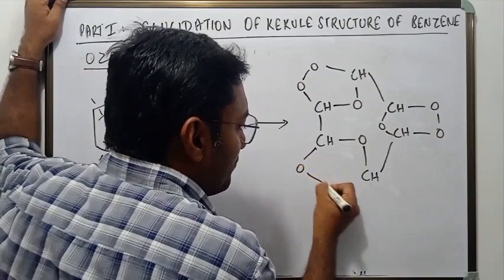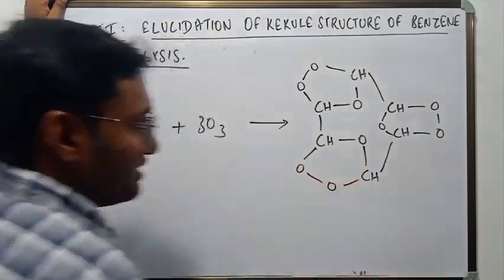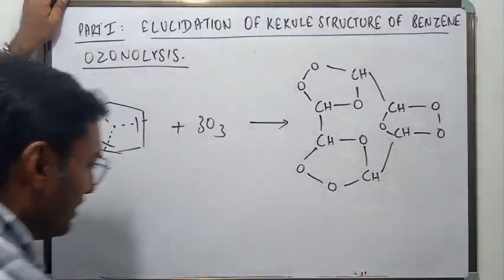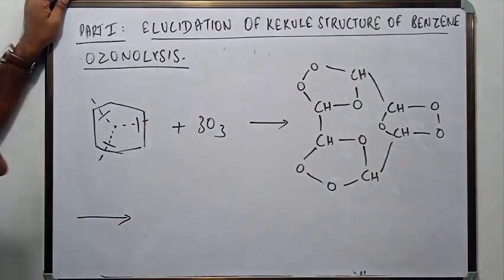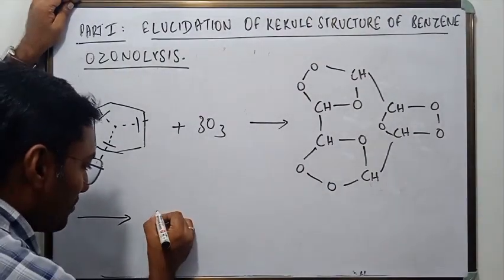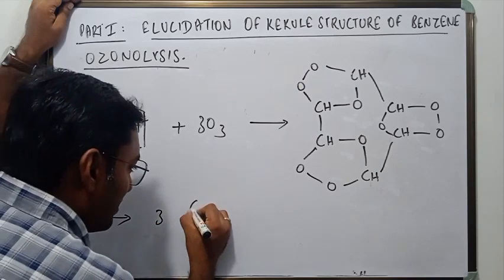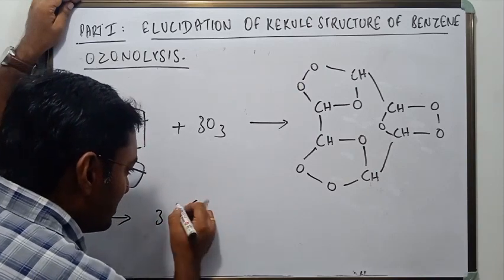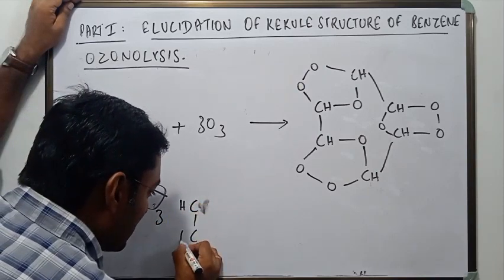We are filling three oxygens, right? So this is a triozonide. Now this triozonide will split automatically and it will give you something like this, glyoxal. It is called glyoxal.